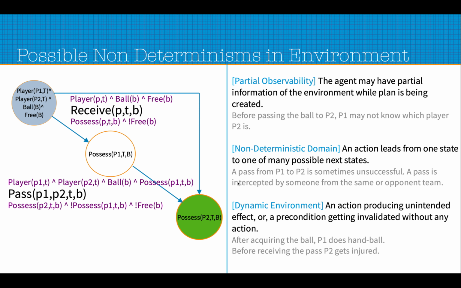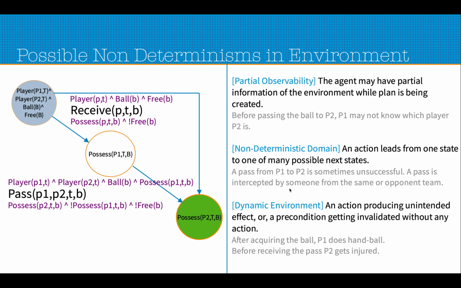For example, in the pass action, a pass from P1 to P2 sometimes may be unsuccessful. Passing the ball to P2 does not actually make the ball in the possession of P2 because somebody from the other team or even from the same team has intercepted in between and received the ball. Another possibility is that the ball goes out of line when the pass is made because of a wrong pass or a missed pass. So all these are different possibilities that we have not modeled in this example, but that can be modeled for a realistic scenario.